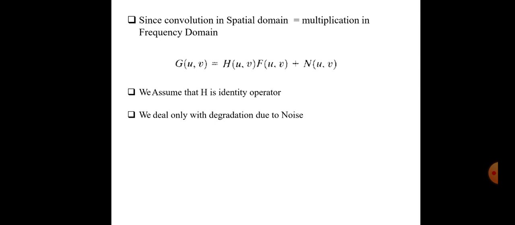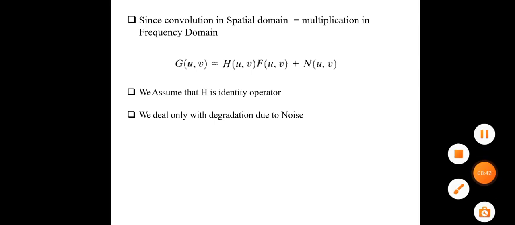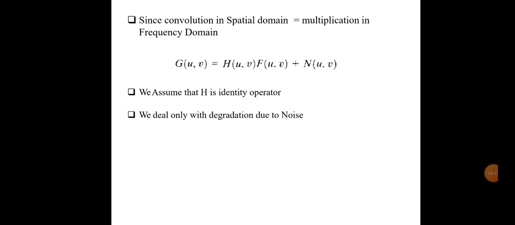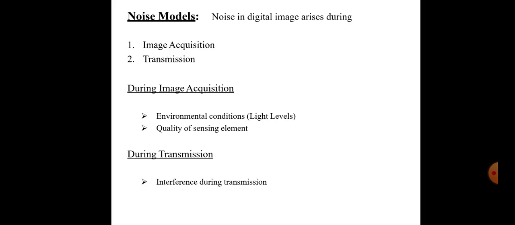So G of u comma v, there is a difference. G of u comma v is equal to H of u comma v, F of u comma v, plus N of u comma v. H is the identity operator. We deal only with the degradation due to noise here. This is the model of noise.